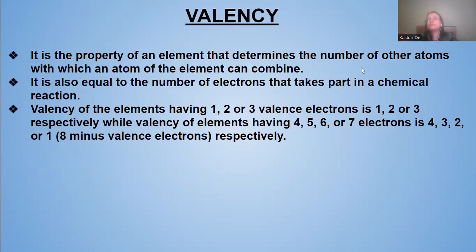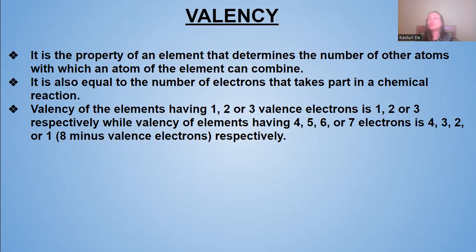So this forms the valency. I told you that valence electrons form chemical bonds in all elements, and they determine the valency of an element. Valency is the property of an element that determines the number of other atoms with which an atom of the element can combine. It is the combining capacity of an element with other elements. It is also equal to the number of electrons that can take part in a chemical reaction.